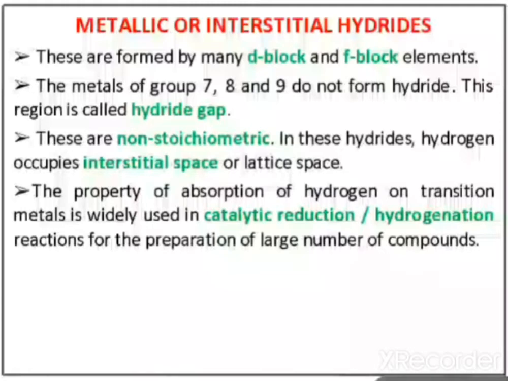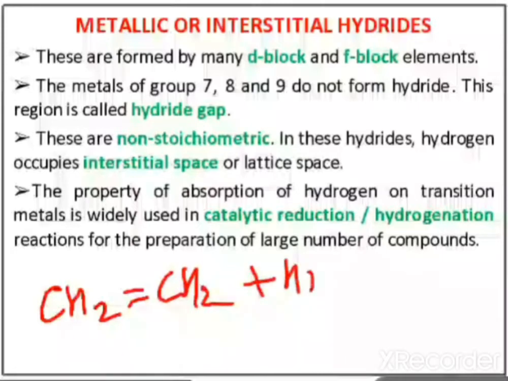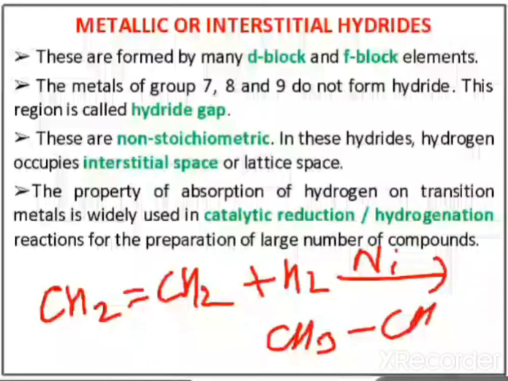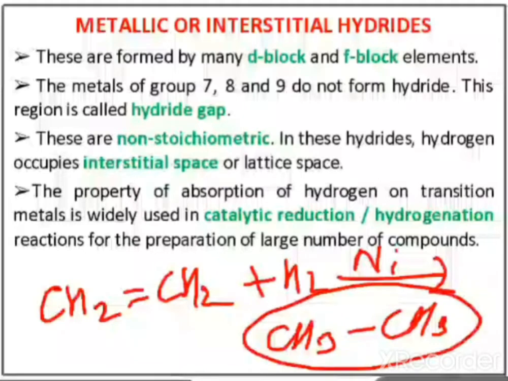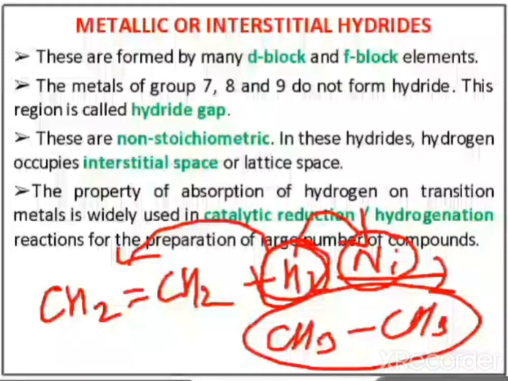We have seen the hydrogenation reaction in class 10. For example, CH2=CH2 reacts with H2 in the presence of nickel to form CH3-CH3. We have studied this reaction in class 10. Now here hydrogen is reacting with alkene. So from where can we get hydrogen? This hydrogen is not present in air. This hydrogen is trapped in nickel. So this nickel has absorbed hydrogen and that is used as catalyst.